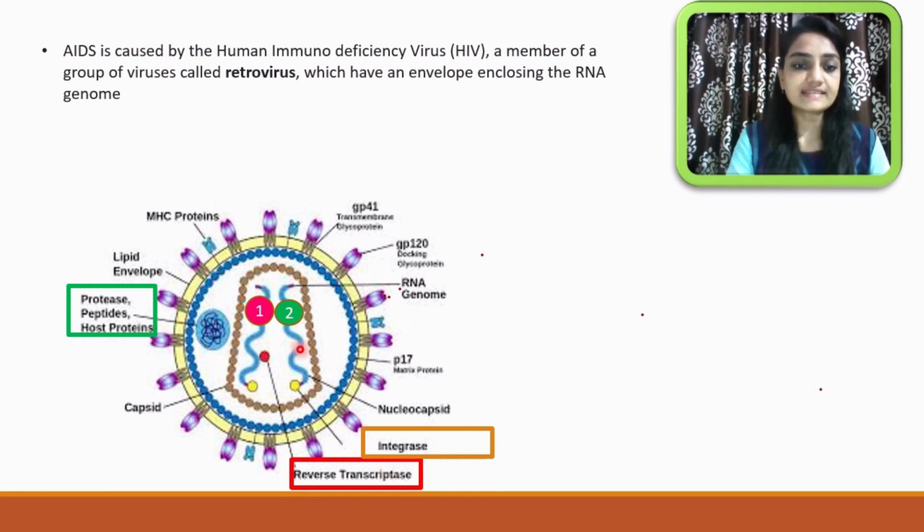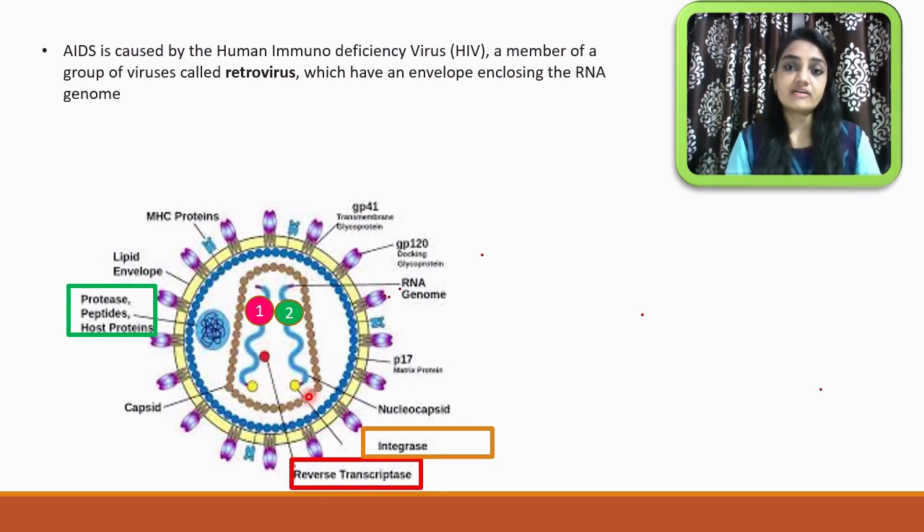In the center of the virus, you can see two strands of RNA along with three enzymes: reverse transcriptase, protease, and integrase. This is the center portion of the virus. Be very clear: a virus is an acellular organism, meaning it does not have a cell structure.